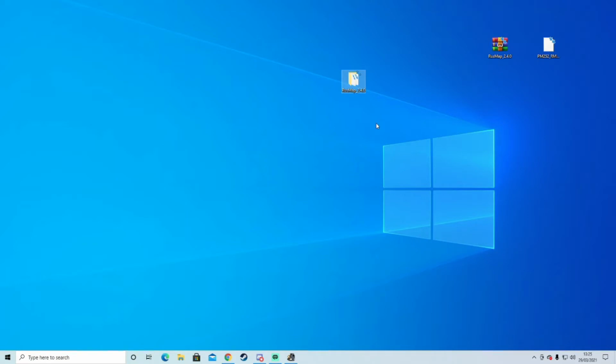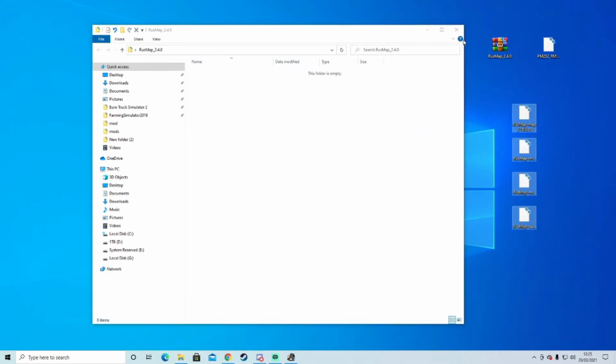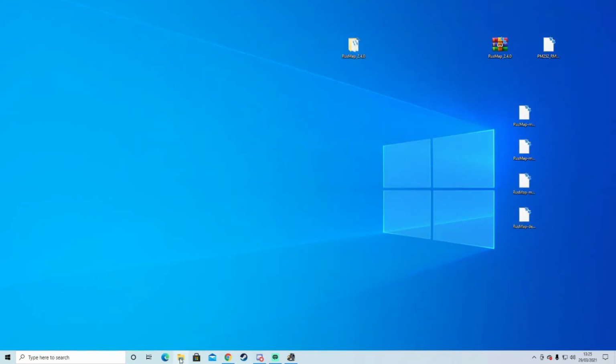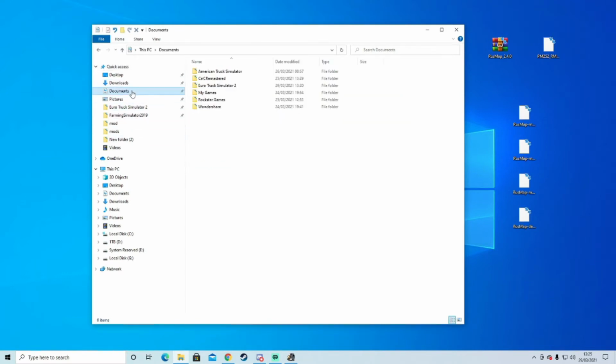So once you've done that, you dragged it onto your desktop, double click into the folder, you've got 4 files here, highlight them, drag them onto your desktop, come out of that. Bear in mind you do need to have the game shut down to put any mods in.